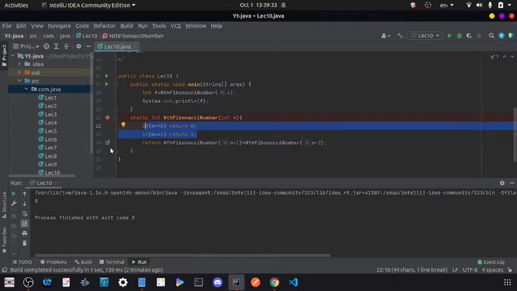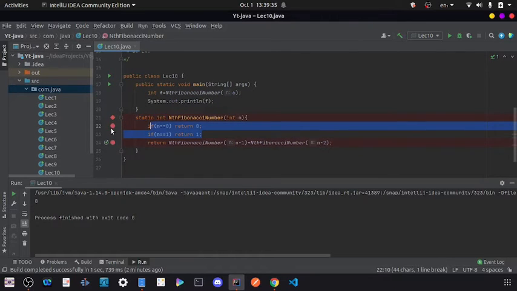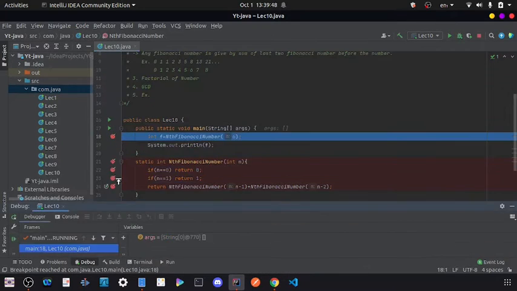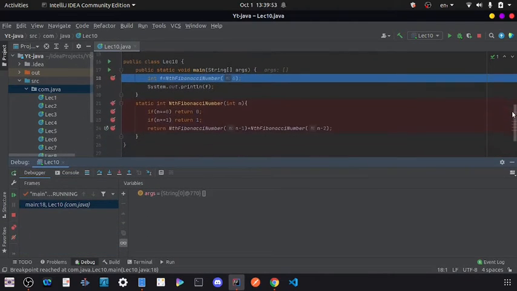Let me create a breakpoint here so that we can see what is happening, and at the end we are not going to look at the printing. Let me run this main function in debugger mode. So yes, our debugger has started. Let me show you here. We are calling that function. Let's go to the next step.